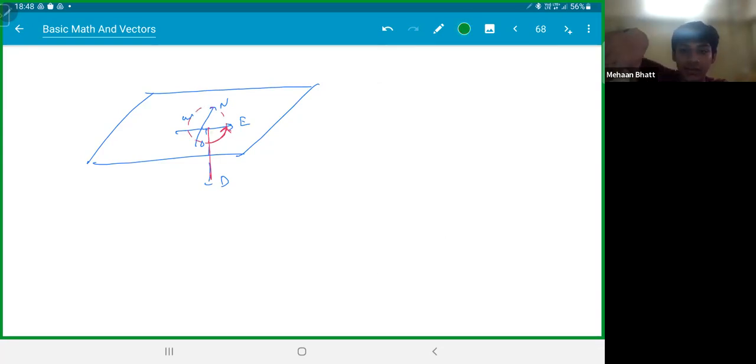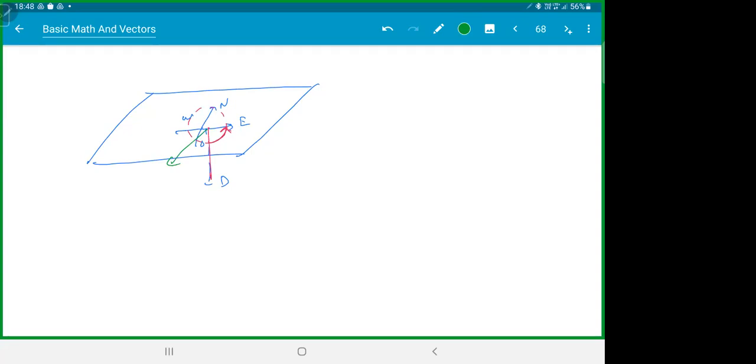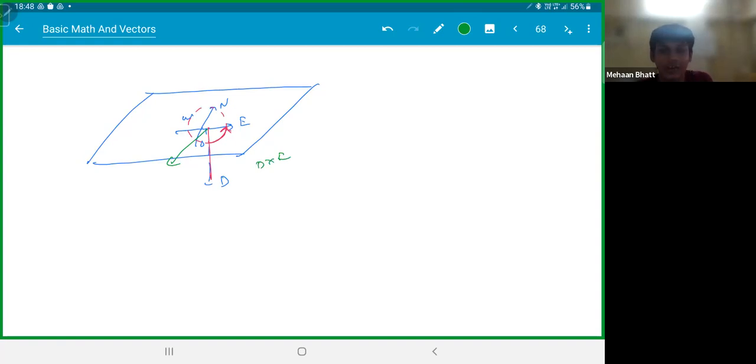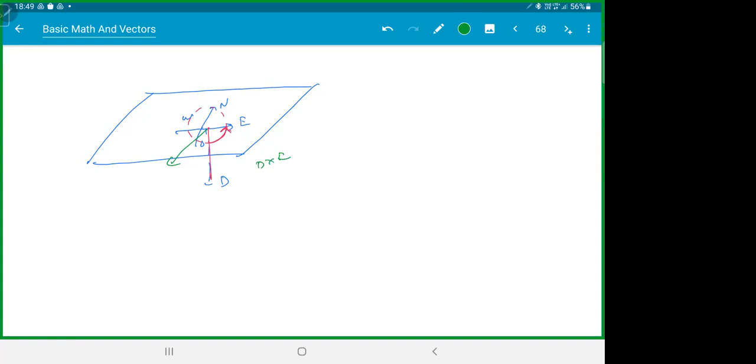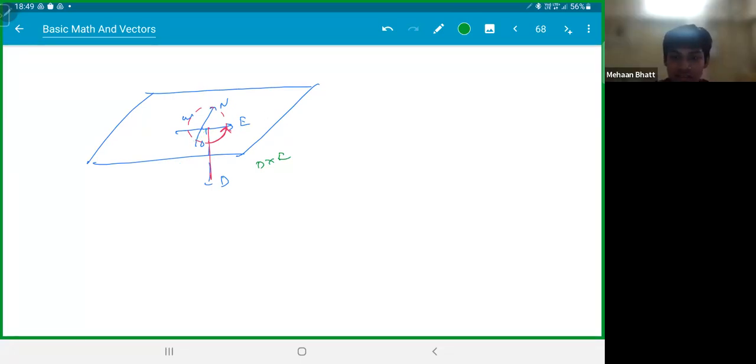But if B vector points along east, then it will be from east to south, no? It's a cross product. If you do D cross E, then this is the answer. E cross D, that is the reverse. You have to tell me who is rotating towards whom: A vector cross B vector. So who is A and who is B here?